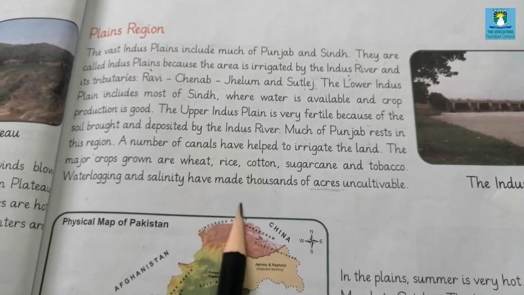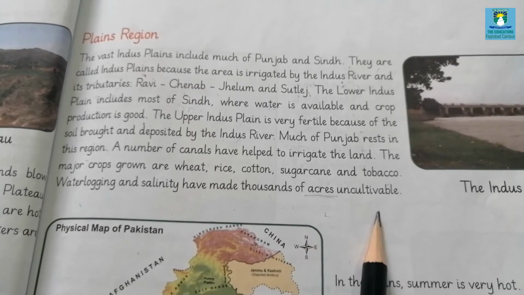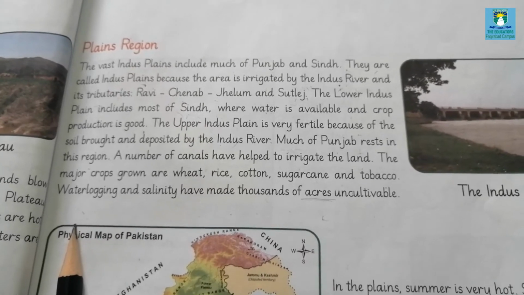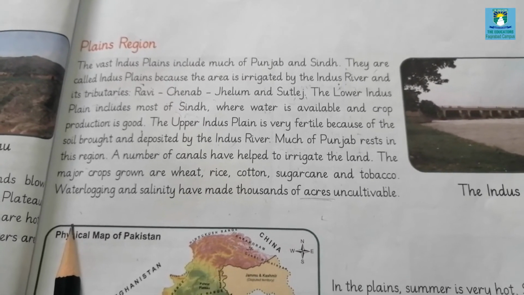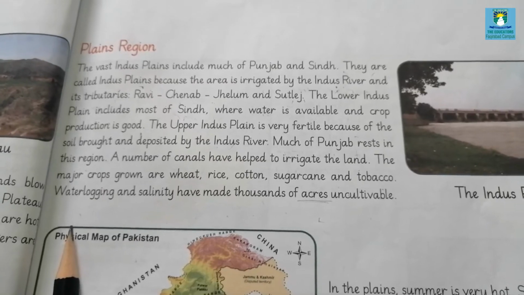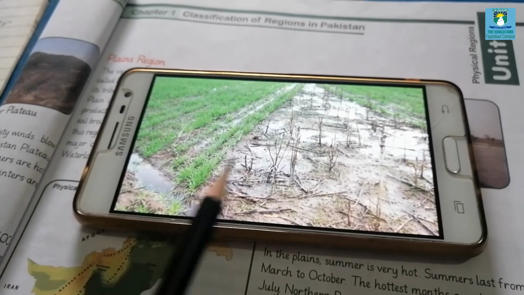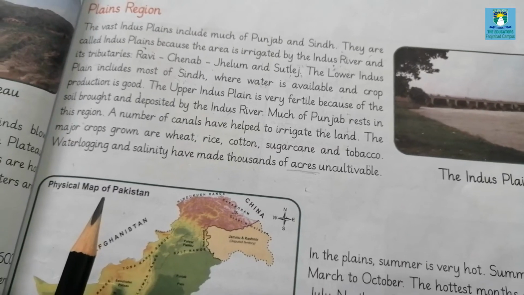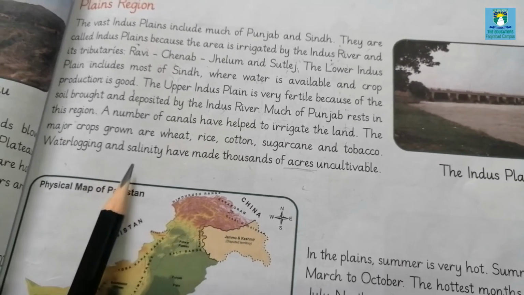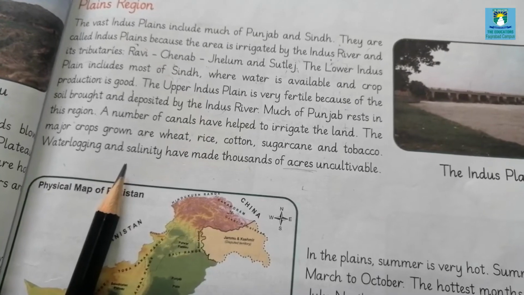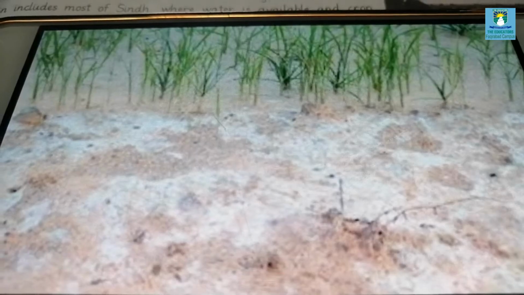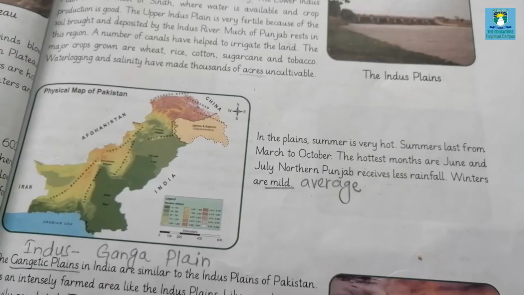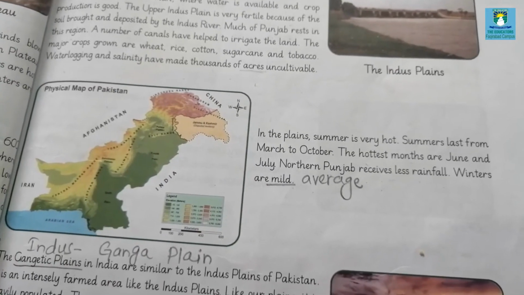Waterlogging and salinity have made thousands of acres uncultivable. Waterlogging means when soil is mixed with water and it forms a muddy solution. As you can see, the soil is mixed with water and mud is formed. So such type of soil is not used for cultivation. Now salinity. Salinity means when salt is dissolved in water. As you can see, there is salt all around. So such type of land is also not used for cultivation.